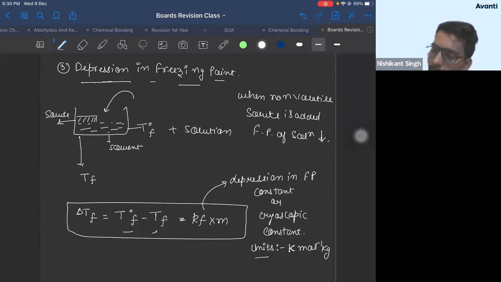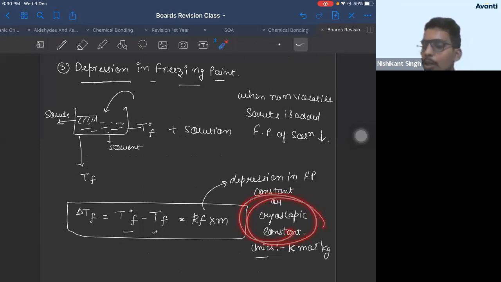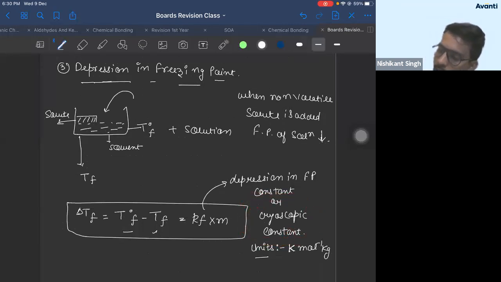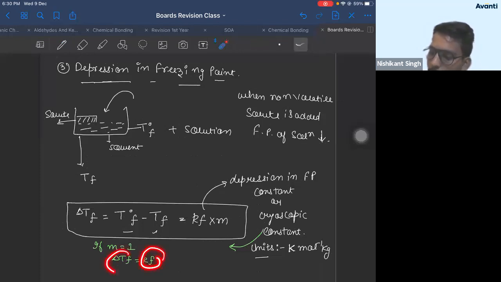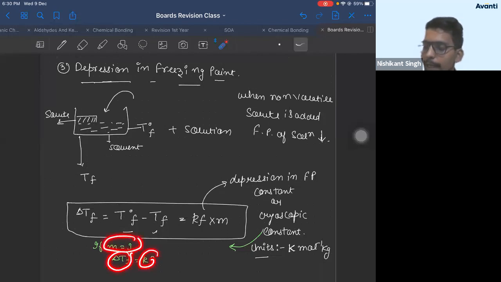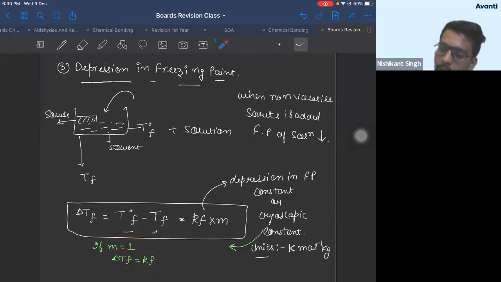If they ask you 1 mark, what is the definition of cryoscopic constant? How will you define cryoscopic constant? You say the definition as, if molality of solution is 1, then delta TF is equal to KF. Correct? That means cryoscopic constant is equal to depression in freezing point of a solution whose molality is 1.